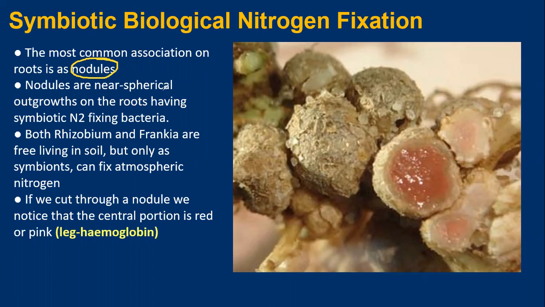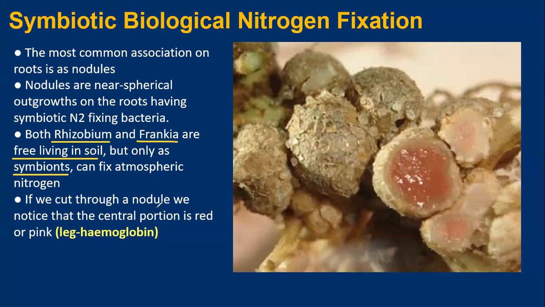Nodules are nearly spherical outgrowths on the root having symbiotic nitrogen fixing bacteria. So guys, these are all root nodules. I have enlarged the image for you, the enlarged image of the root nodules. Rhizobium in leguminous plants, Frankia in non-leguminous plants such as Alnus. They both are free living in the soil, but only as symbionts can they fix atmospheric nitrogen.